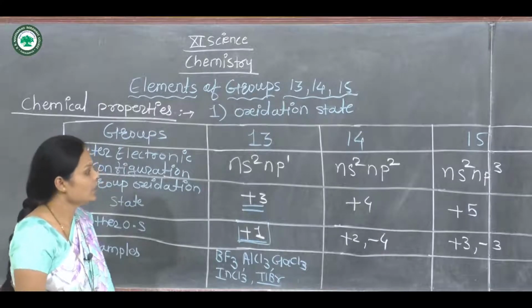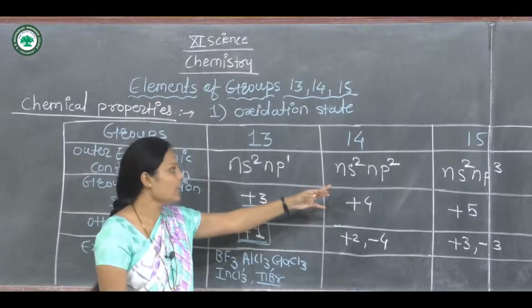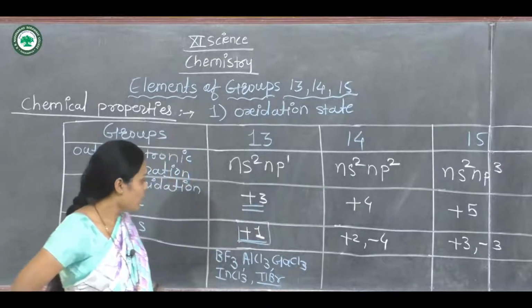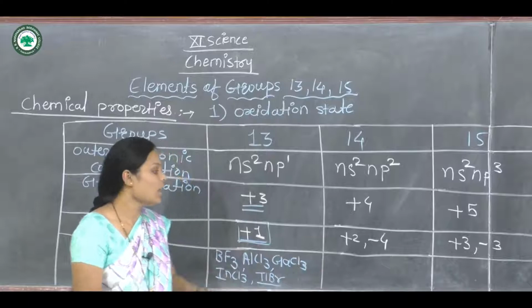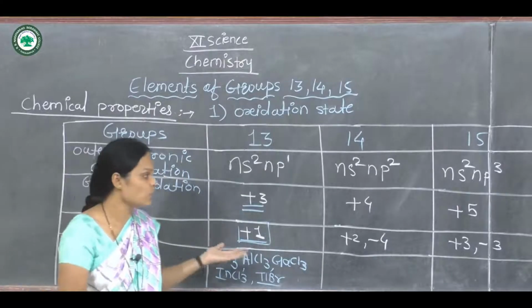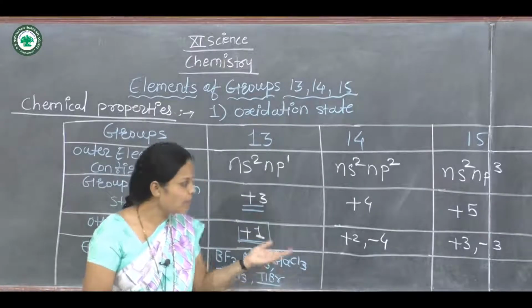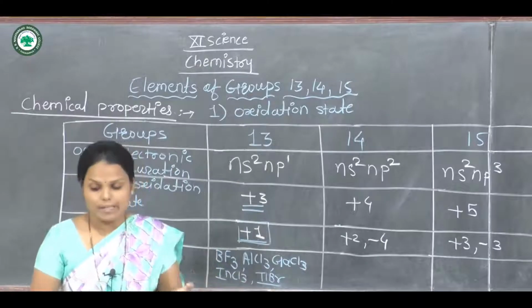Here is a general electronic configuration. We know that for ns2 np2, its oxidation state is +4. Other oxidation states are +2 and -4. Now, in this group 14, here are the examples.